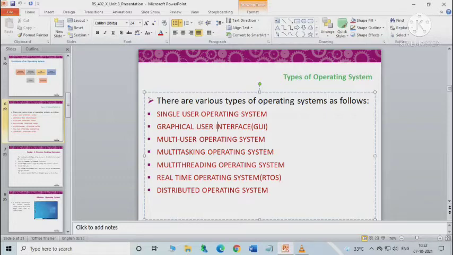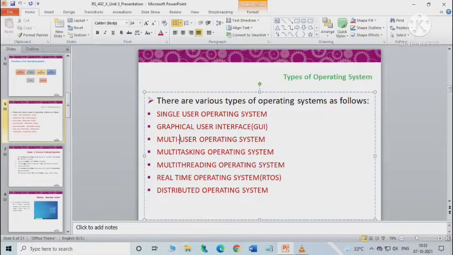If you talk about some GUI, then you can say Windows operating system, Mac OS, Linux, etc. Okay. Next one is multi-user operating system. A multi-user operating system allows more than one user to use the same computer at the same time. Some of the operating systems that fall in this category are Linux, Unix and Microsoft Windows. Okay, and you should remember that the first version of Windows, that is Windows 2000.